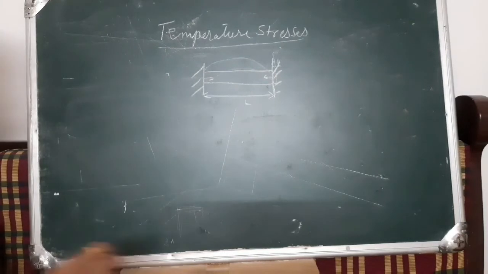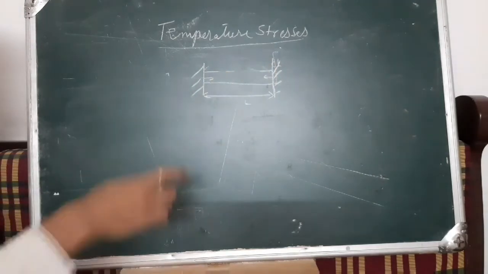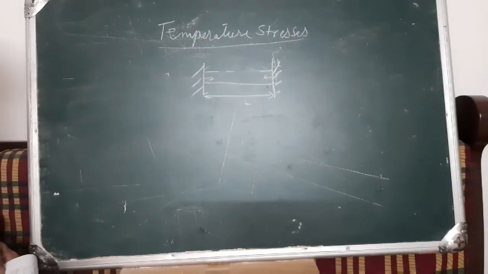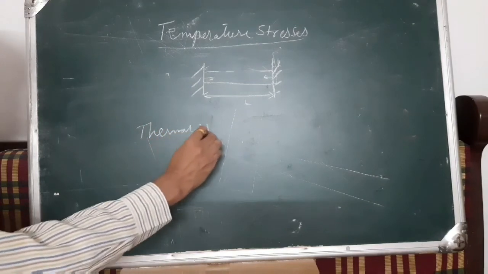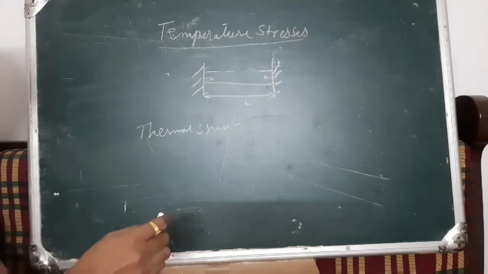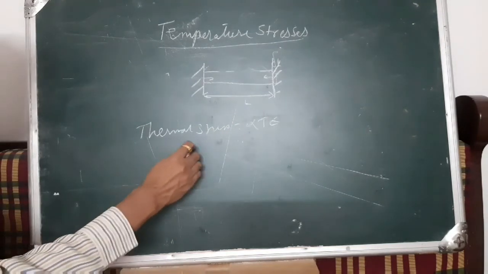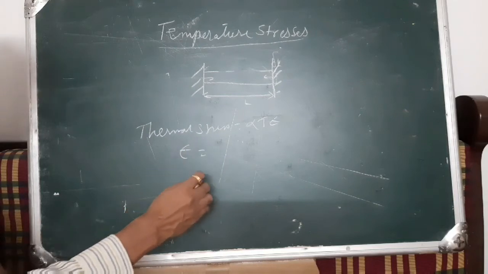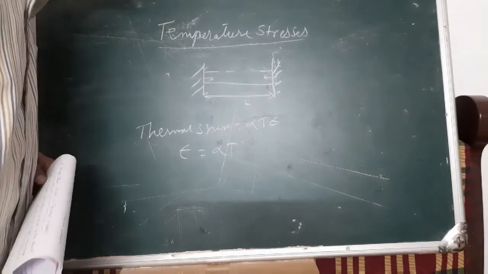So that is called the stress. That is, when we say that a stress is developed, we are just saying, for an example, what is the thermal stress. The thermal stress is given by alpha T E, and the thermal strain epsilon is given by alpha T, by using the same basic concept, that is load by area. So that is a basic concept that we have to see when we go for the thermal stresses.